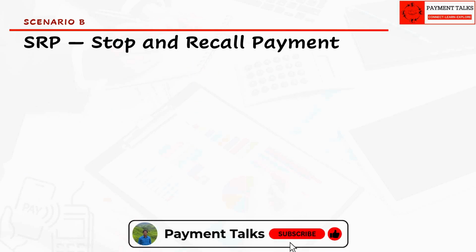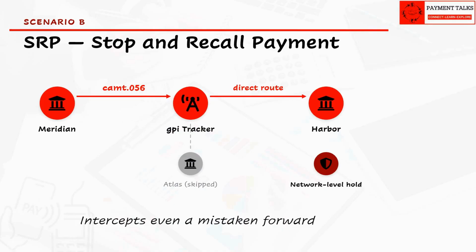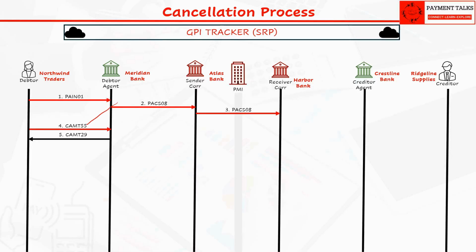There's a faster path called SRP, stop and recall payment, which bypasses the hop by hop route and directly sends the cancellation to the bank which currently holds the payment as shown here. Atlas skipped. Let's see how this happens. As we saw, the payment reached Harbor and Northwind requested a cancellation which was acknowledged by the Meridian Bank. Instead of relaying hop by hop, Meridian sends CAMT 56 straight to the GPI tracker. The tracker already knows exactly which agent is holding the payment.